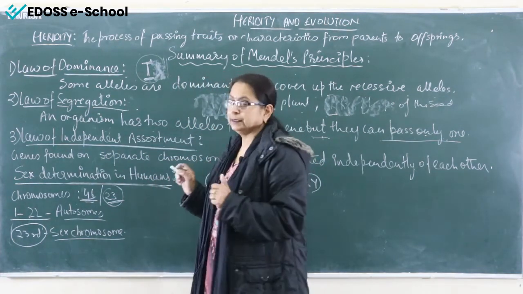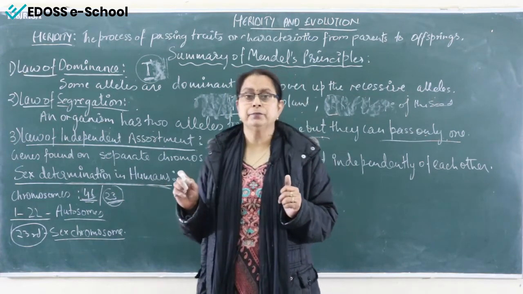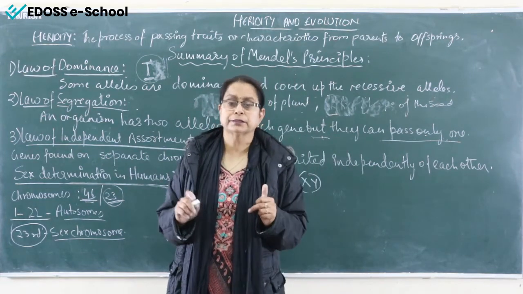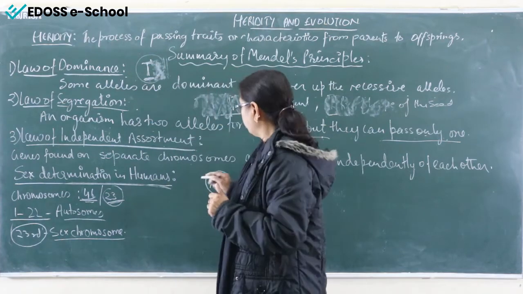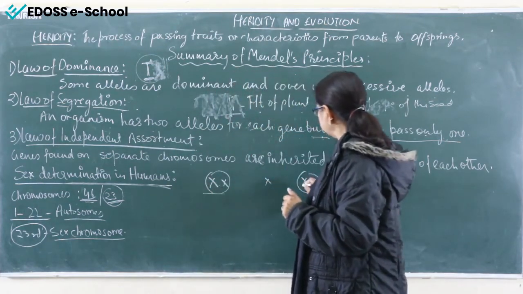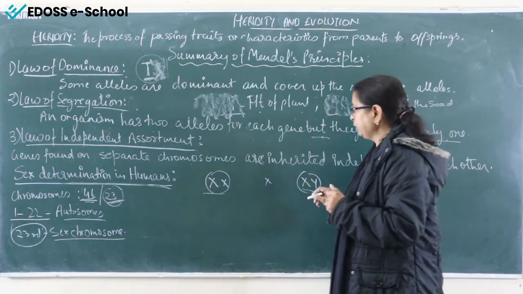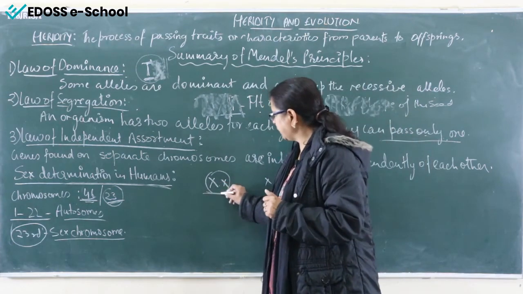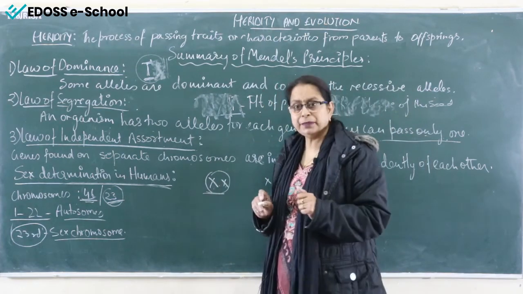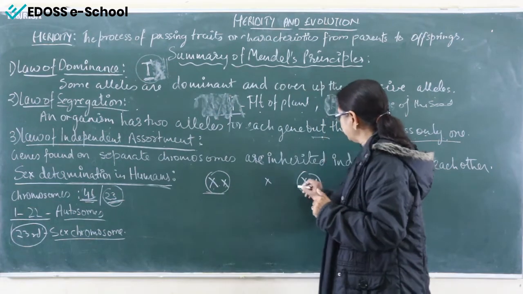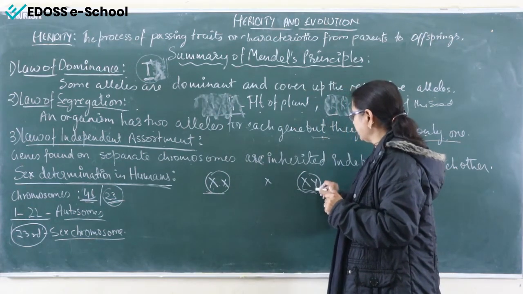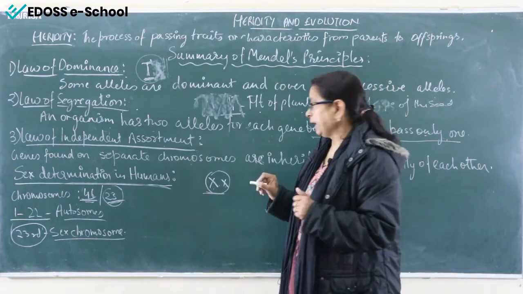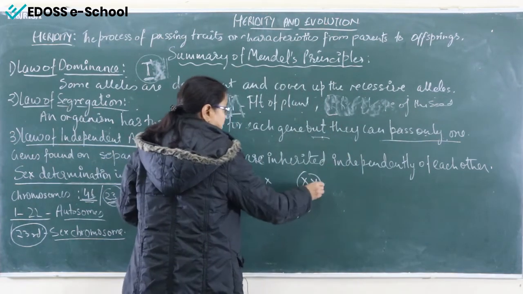Because we are organisms that show sexual reproduction, two parents are required, one female and another male. We know we have the homozygous pair of chromosomes XX in human females, whereas the heterozygous pair XY in the male. And it is again in diploid form.